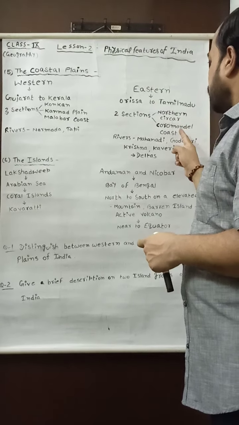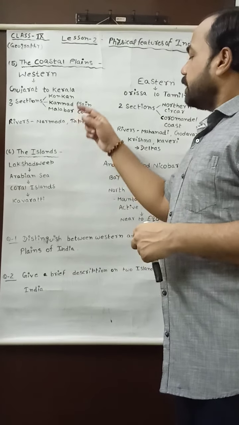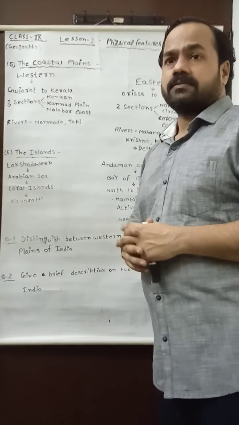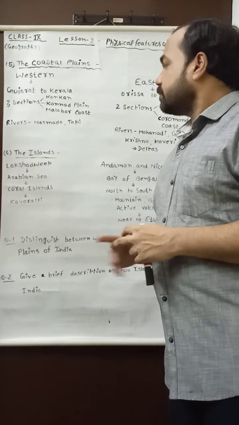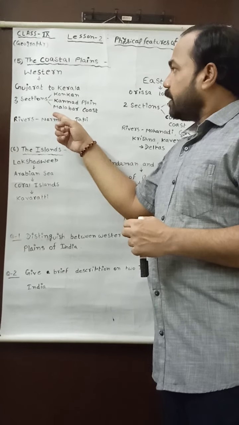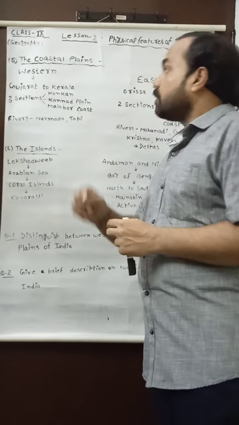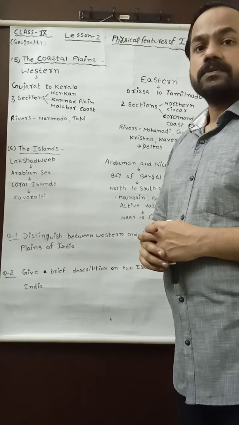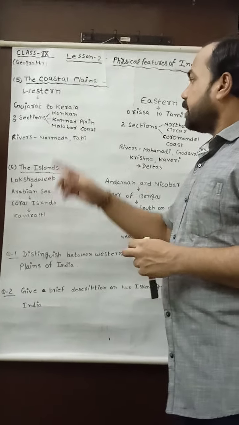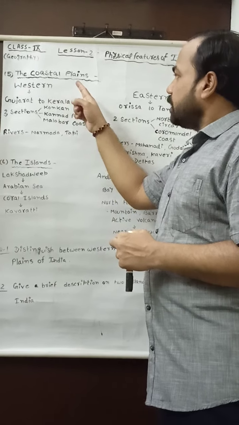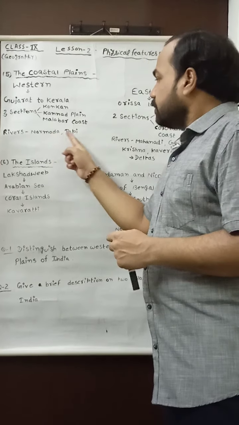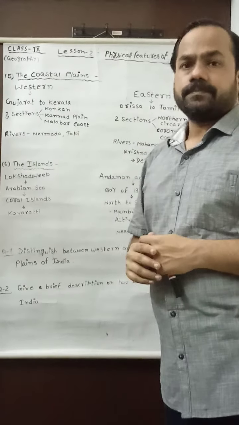My dear students, I want to tell you about the rivers coming from the Western Ghats. They come to the coastal plain and then go to the Arabian Sea, and the important rivers of the western coastal plain are Narmada and Tapi or Tapti.